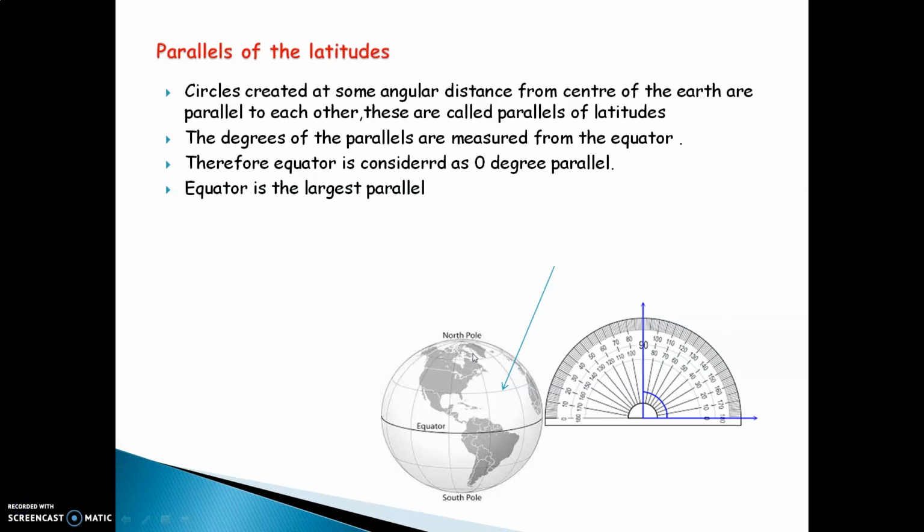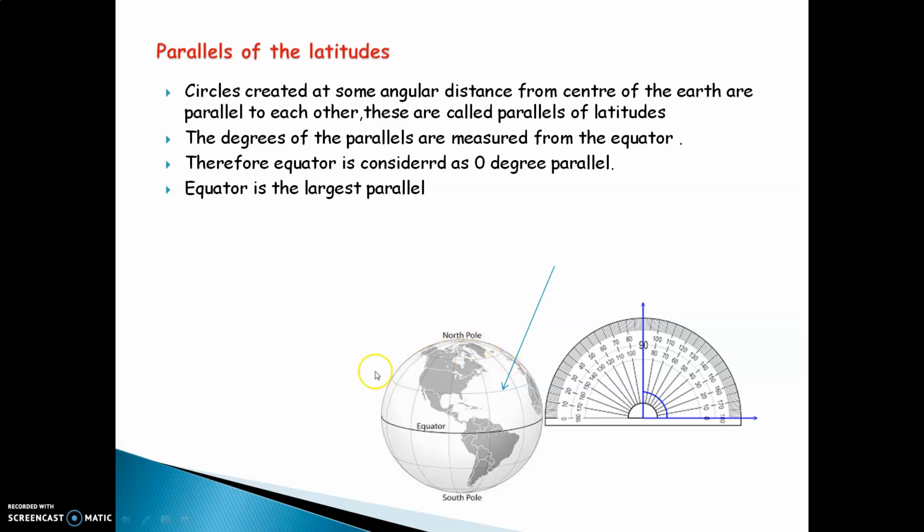Parallels of latitudes. All of us have seen a globe or the image of an Earth. You have seen the various lines on this globe. Today, we are going to learn the geographical terms of these lines and also the meaning of these lines on the Earth. The parallels of latitudes: circles created at some angular distance from the center of the Earth are parallel to each other. These are called parallels of latitudes.